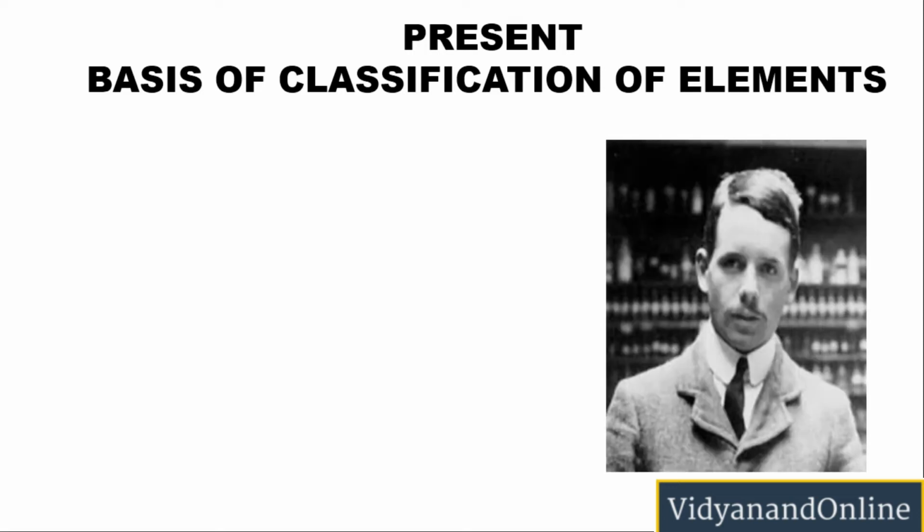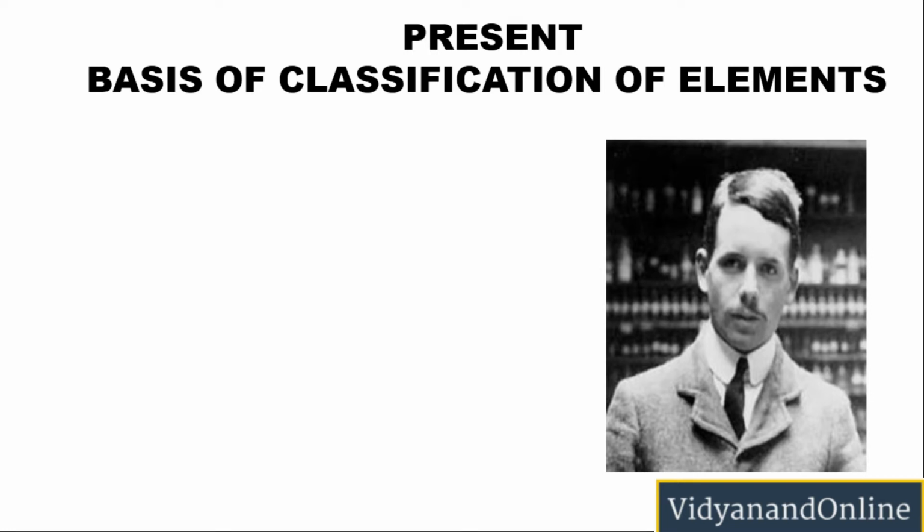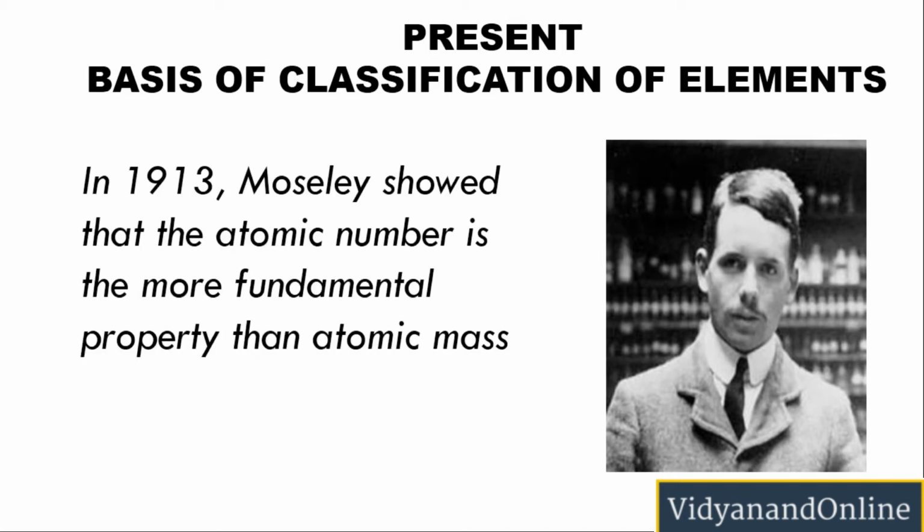The Mendeleev periodic table was modified over the years. It took scientists many years to realize that the periodic table can be modified, and the modification was done gradually. In 1913, the British physicist Henry Moseley found an interesting fact. He realized that instead of atomic mass, all the elements show periodicity if elements are arranged on the basis of their atomic number. So in 1913, Moseley showed that the atomic number is a more fundamental property than atomic mass.